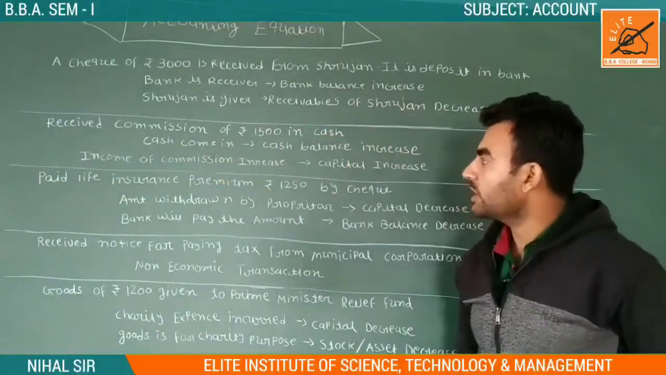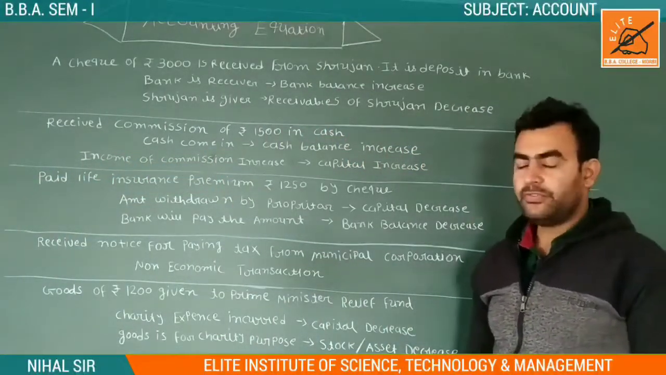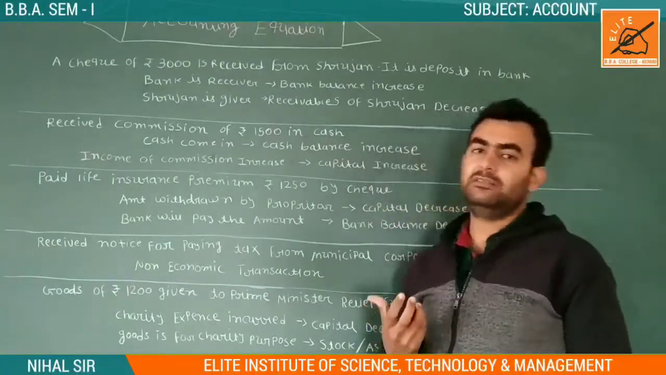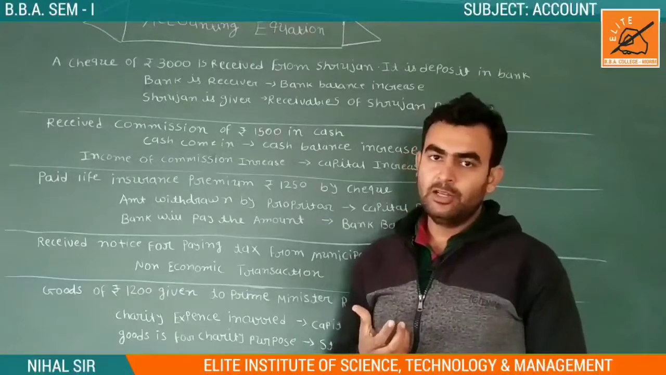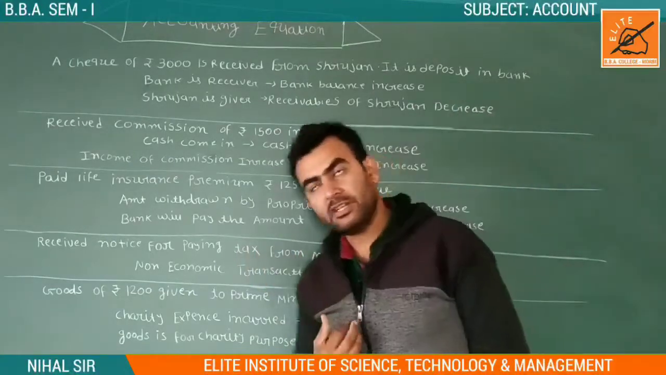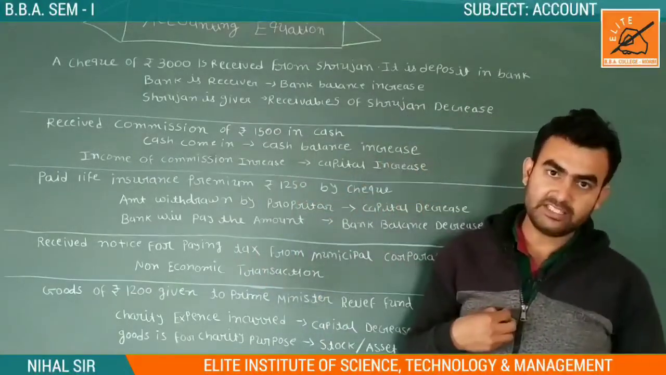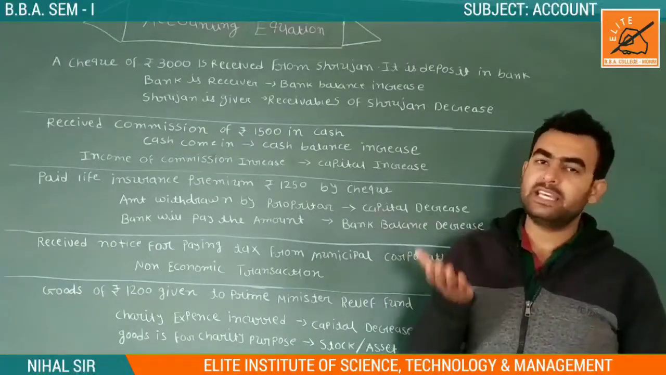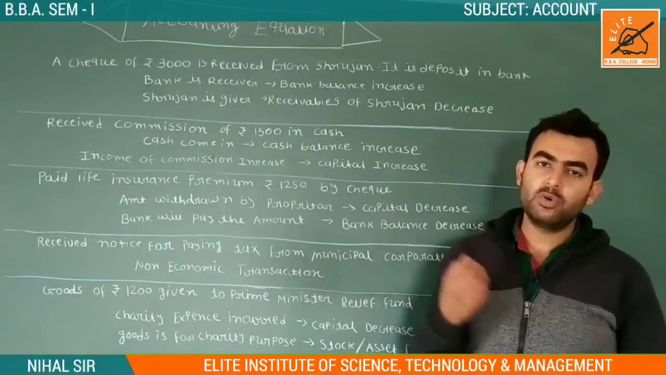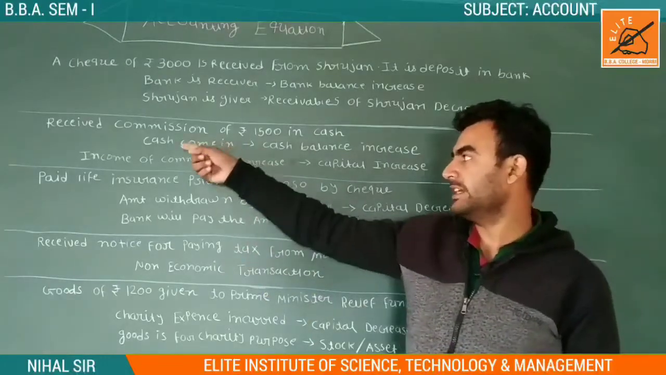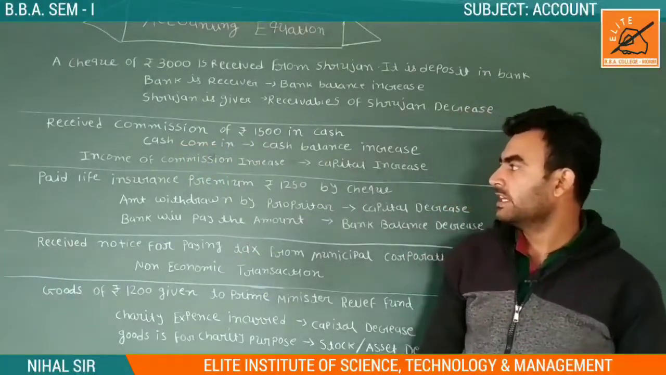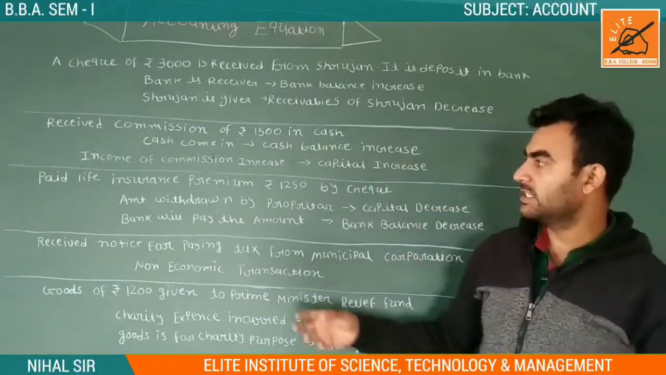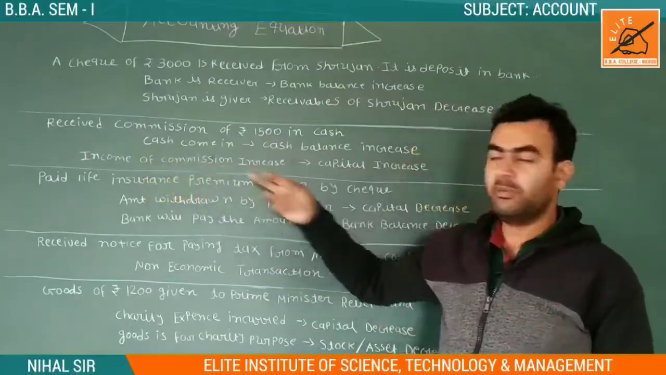Received commission of rupees 1500 in cash. Now we are receiving commission, so we get our money in the form of commission. What happened? Our cash is increased, because we received commission. So our cash was increased, and it is our income. Income of commission is also increased.